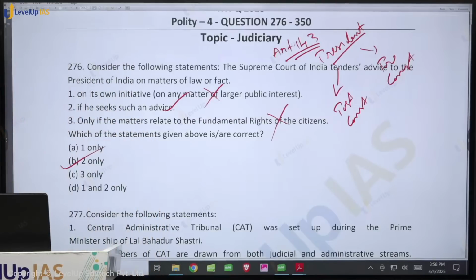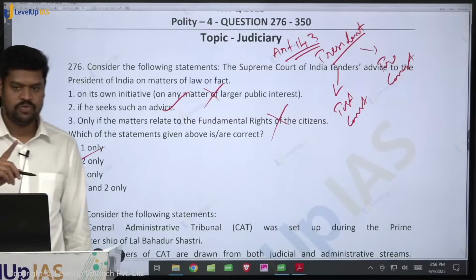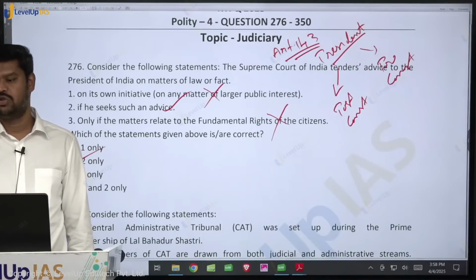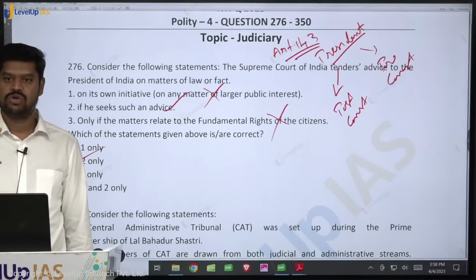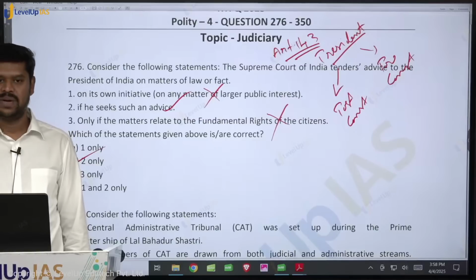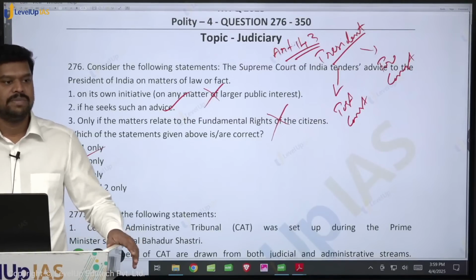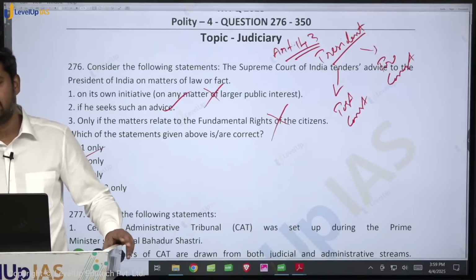Is it mandatory for the Supreme Court to give the opinion? When does it become mandatory for the Supreme Court to give the opinion? If it is related to a pre-constitutional issue. But if it is a post-constitutional issue, it is not mandatory. But in both the cases, whatever opinion is given is not binding upon the President, because in both the cases it is not considered to be a judgment of the court.